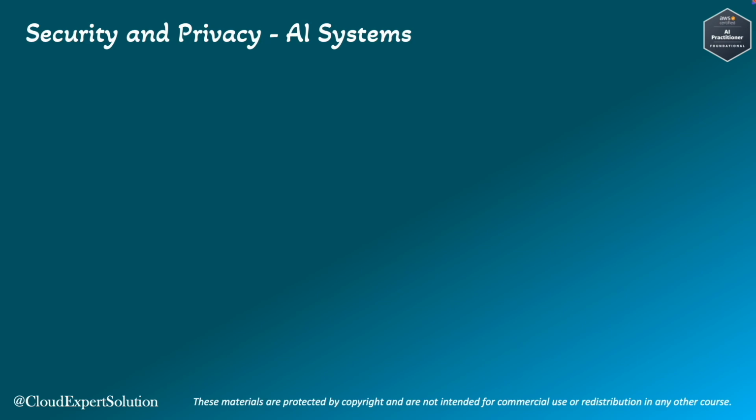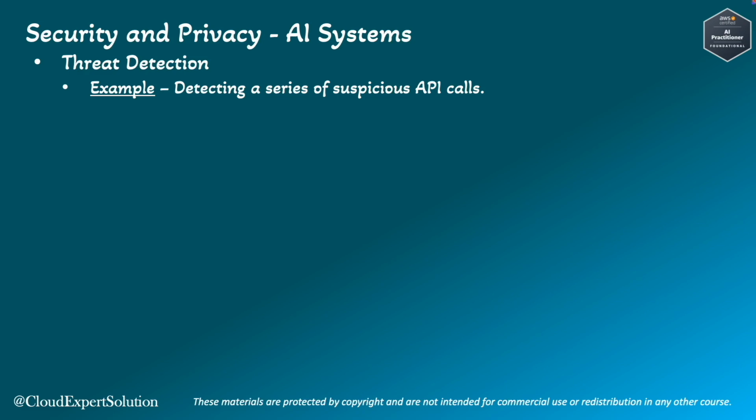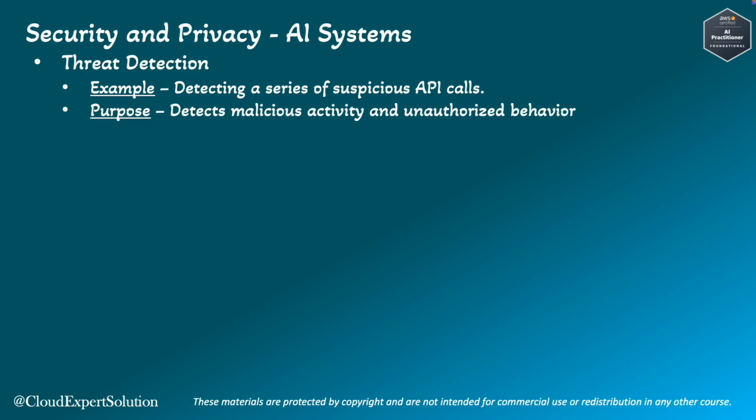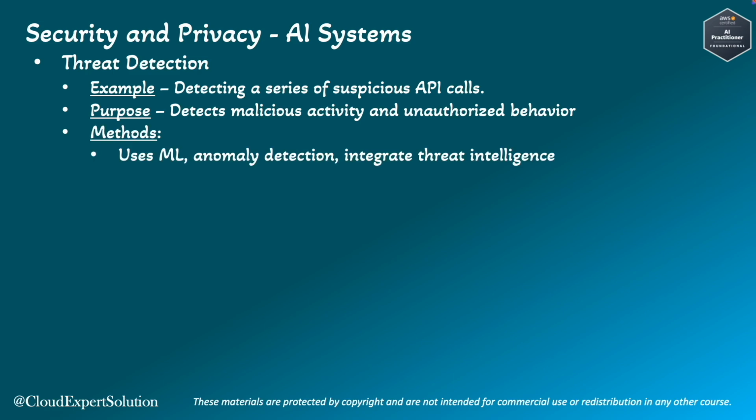To start with, we have threat detection. As an example, detecting a series of suspicious API calls that indicate a potential data exfiltration attempt. In terms of purpose, we should detect malicious activities and unauthorized behaviors in our AI model. We can use machine learning models, anomaly detection, and integrated threat intelligence with our AI model, and it should help us to identify both unknown and known attack sequences.